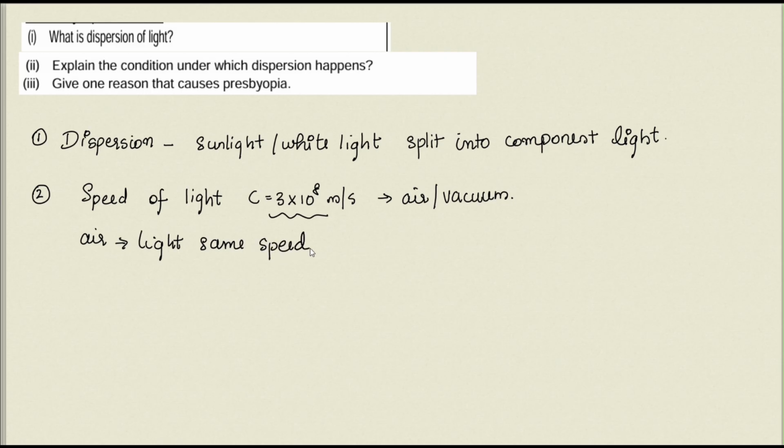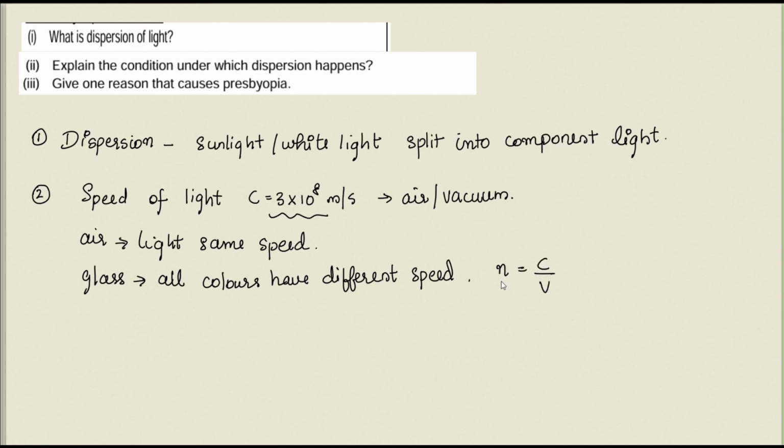But when it enters a glass medium, all the colors have different speed. Now, why do they have different speed in a glass medium? You know the relation connecting the refractive index of the medium with the velocity of light. What is it? n is equal to c by v, where n is the refractive index of the medium, c is the velocity of light in air, and v is the velocity of light in the medium, the glass.